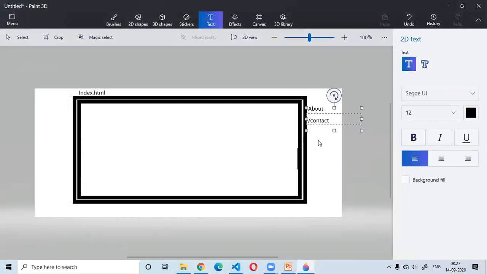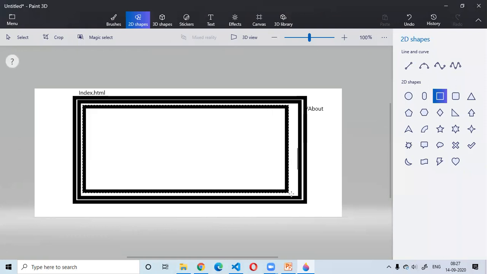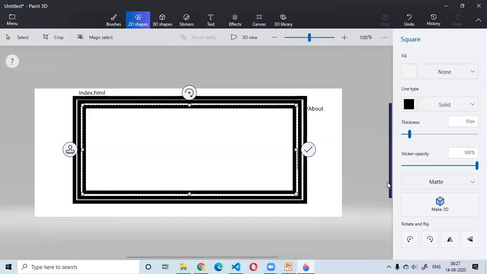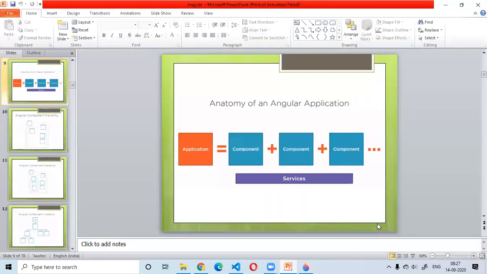Based on this URL, another component, or another set of HTML and its controlling class, is going to be loaded here inside the root component. Able to understand what I'm trying to explain? This is why we call an Angular application a collection of components.